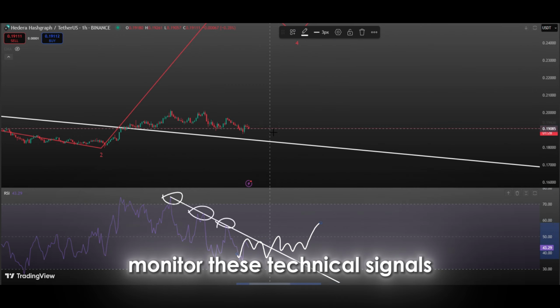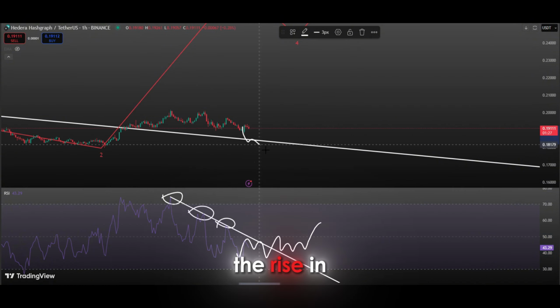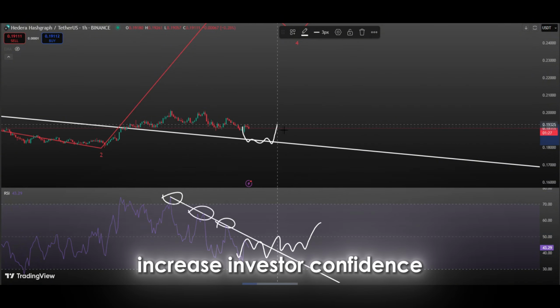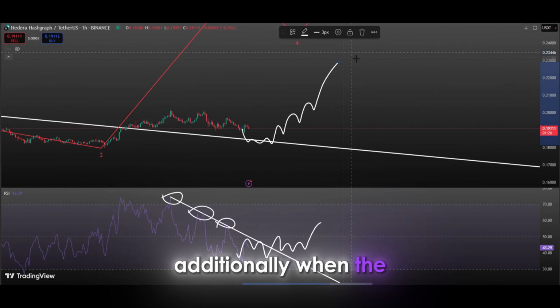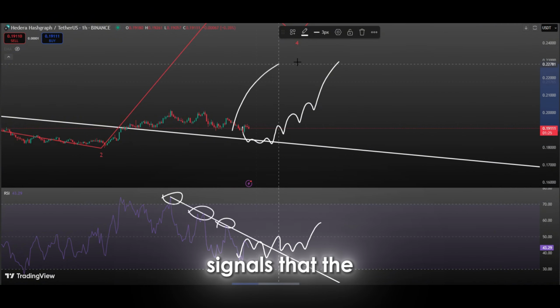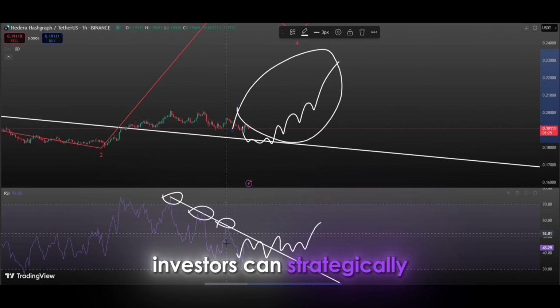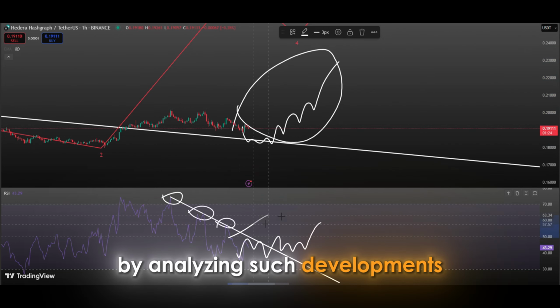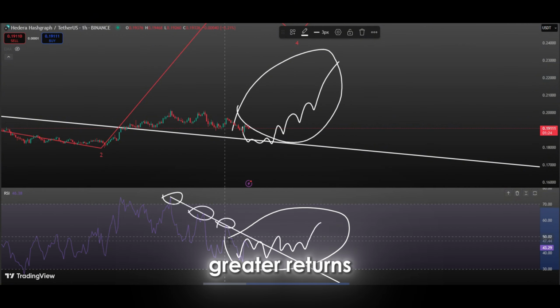Investors can closely monitor these technical signals and focus on finding the right entry points. The rise in the RSI may increase investor confidence, allowing prices to move higher due to growing buying pressure. Additionally, when the RSI breaks its downward trend and starts to rise, it typically signals that the market is entering a healthier and more sustainable uptrend. Investors can strategically strengthen their positions by analyzing such developments and, with proper timing, can achieve greater returns.